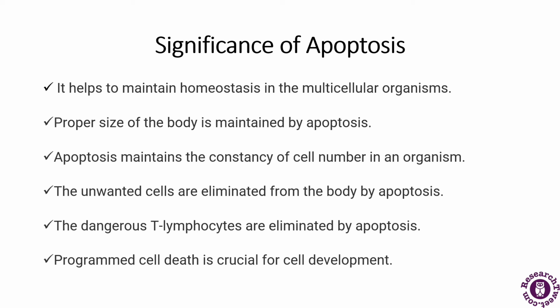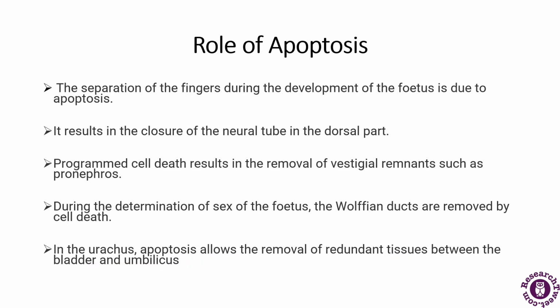There are dangerous T lymphocytes which are eliminated by apoptosis, and programmed cell death is crucial for cell development. Now, what is the role of apoptosis? The separation of fingers during the development of the fetus is due to the process of apoptosis. Because there is a programmed cell death which occurs, that is why the separation of fingers happens. If there is a slight mistake in apoptosis, the fingers may be fused.